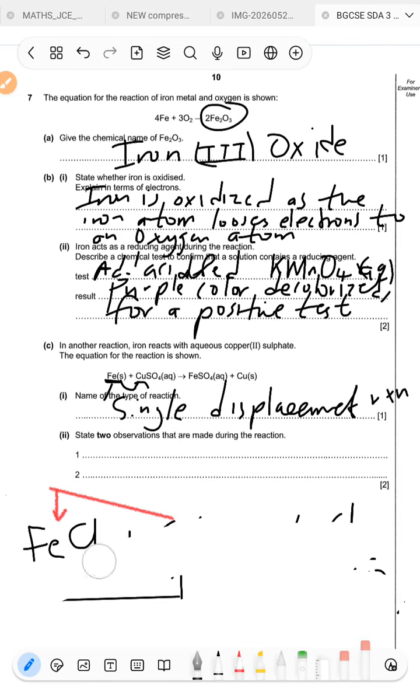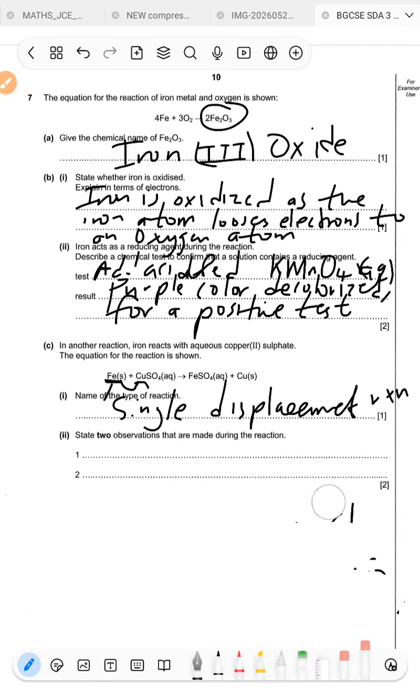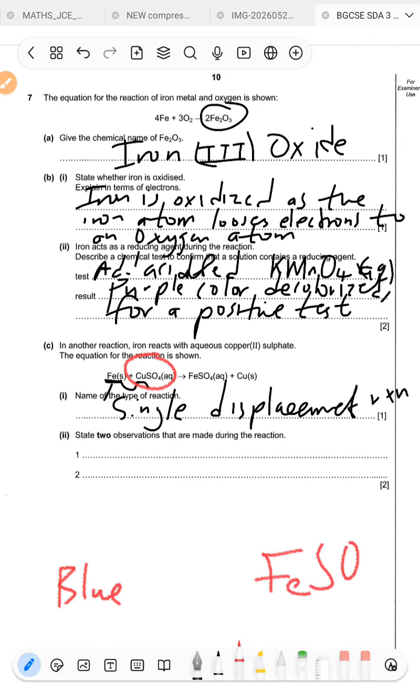We continue. The next question says, state two observations that are made during the reaction. What would you observe, let's say you were doing the experiment? First of all, we have to remember the color of copper 2 sulfate. Copper 2 sulfate is blue in color. What will be the color of iron 2 sulfate? It's colorless, or clear.